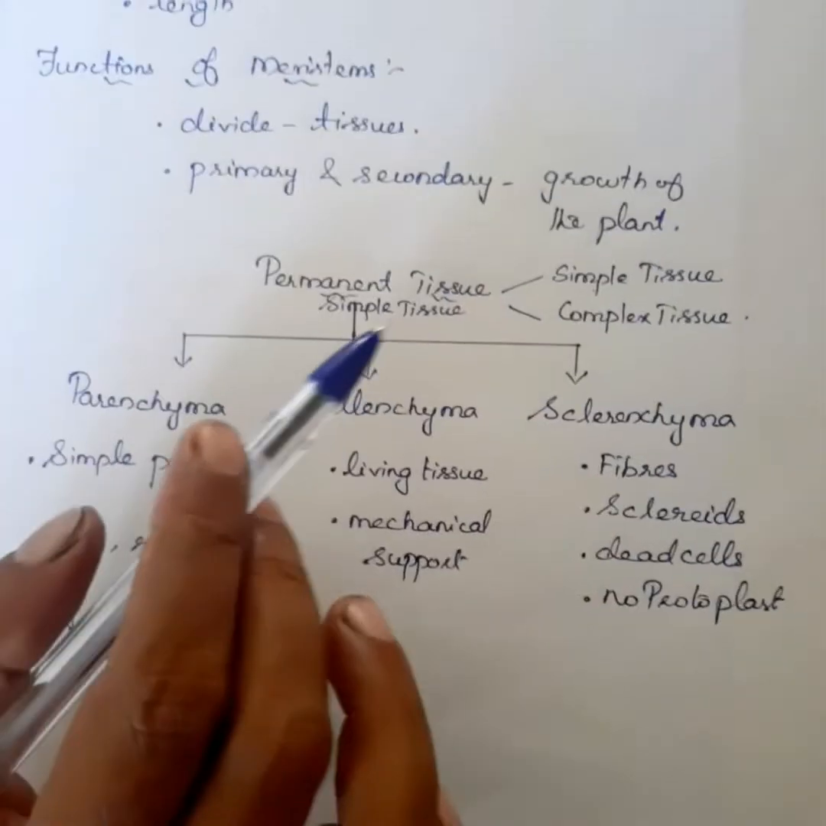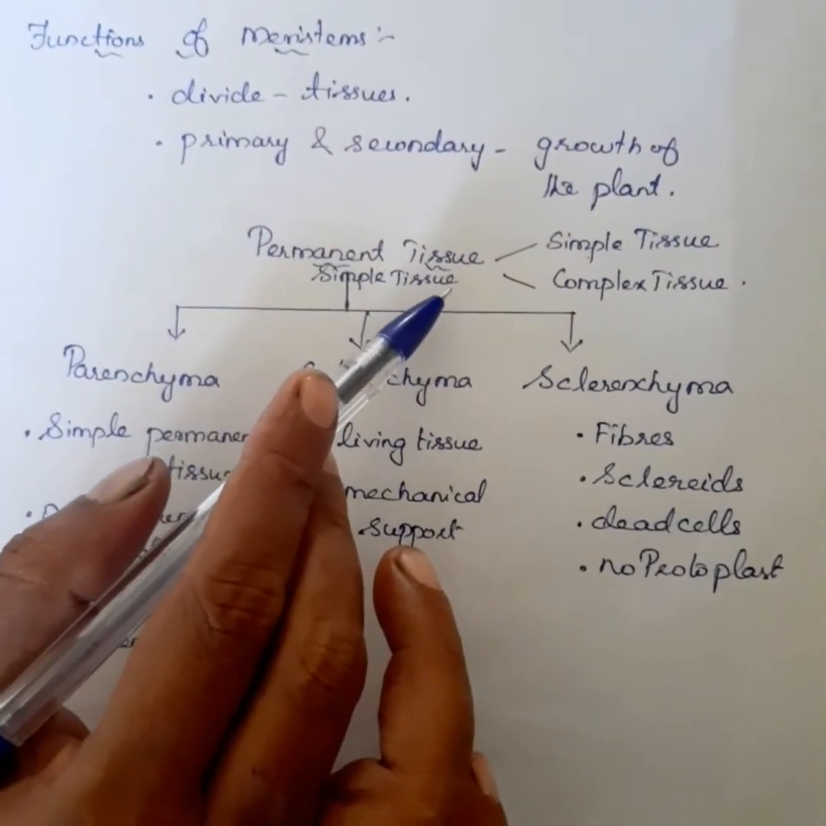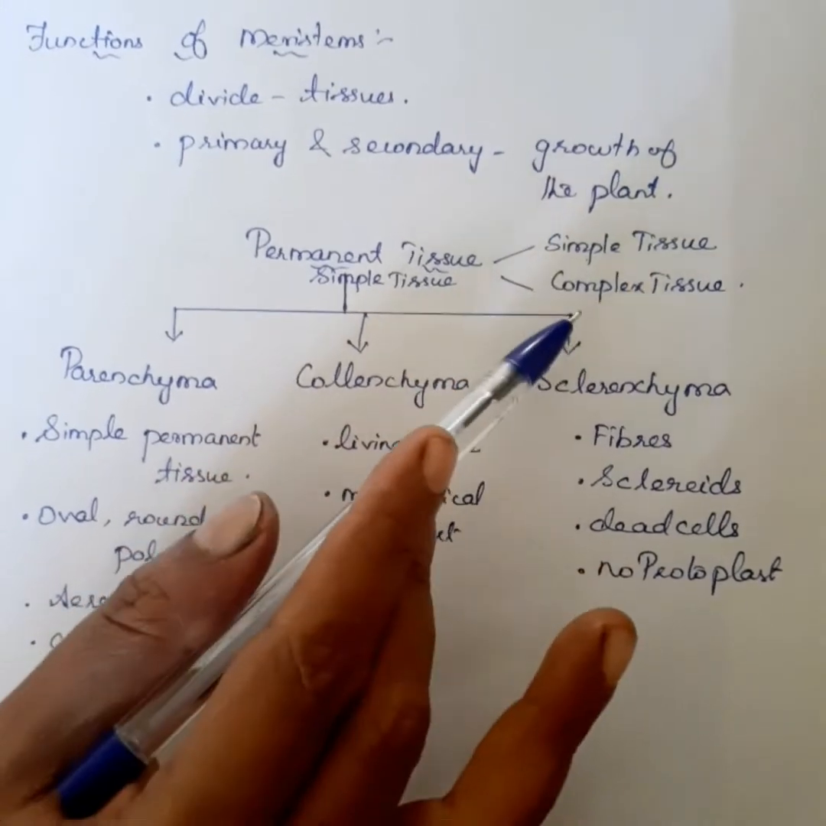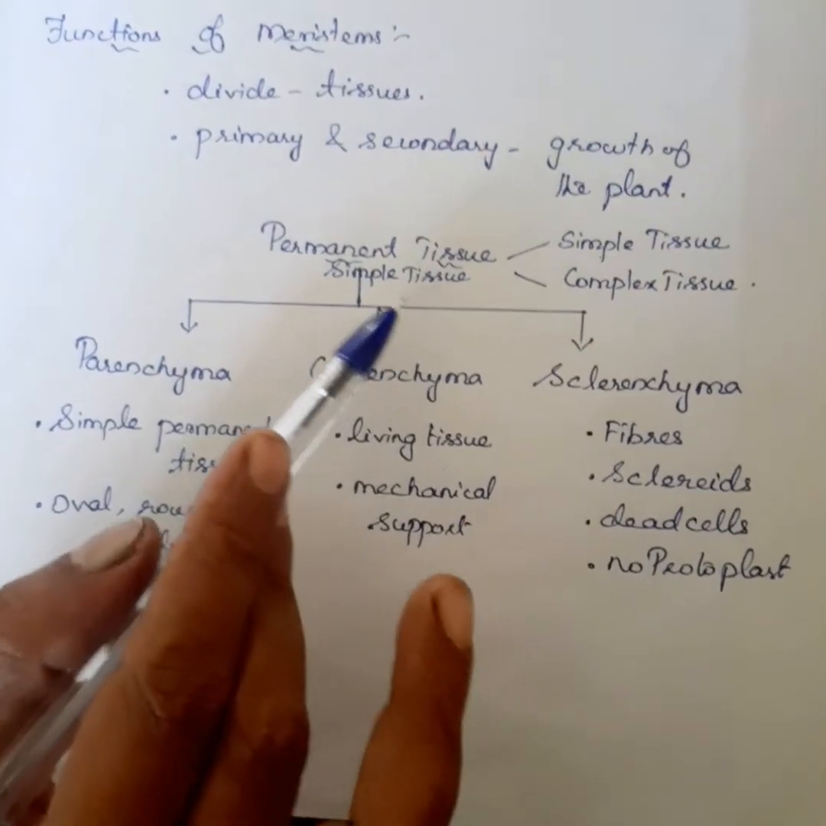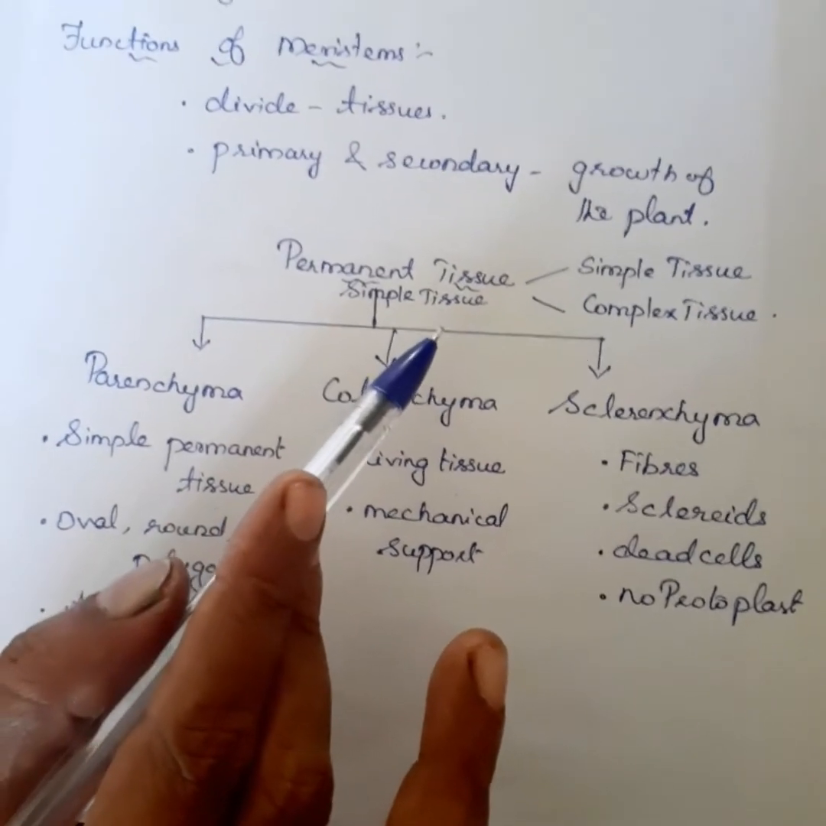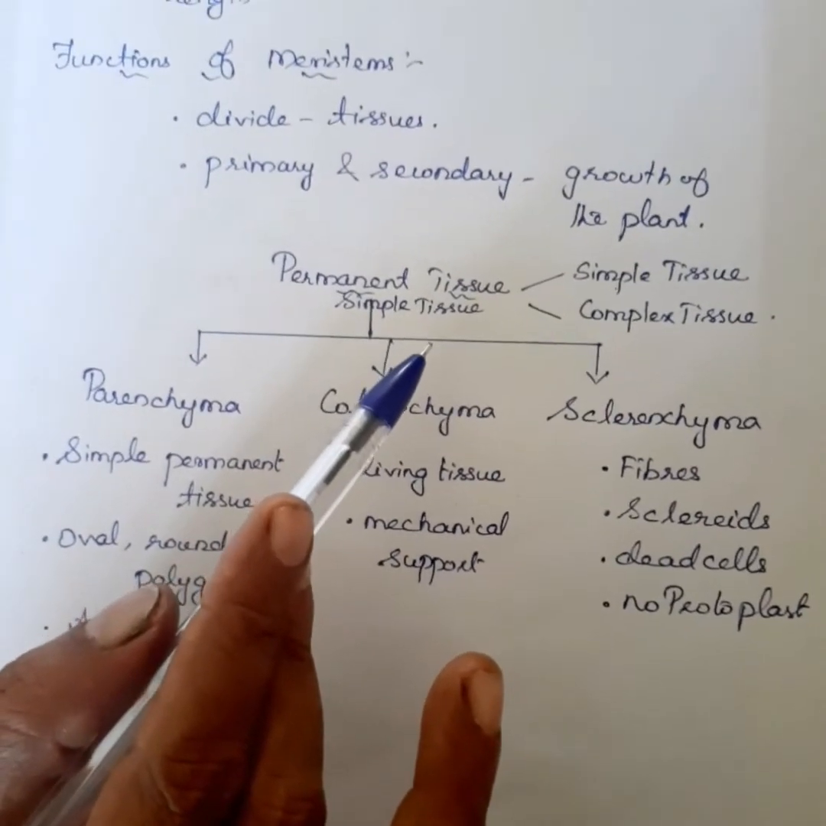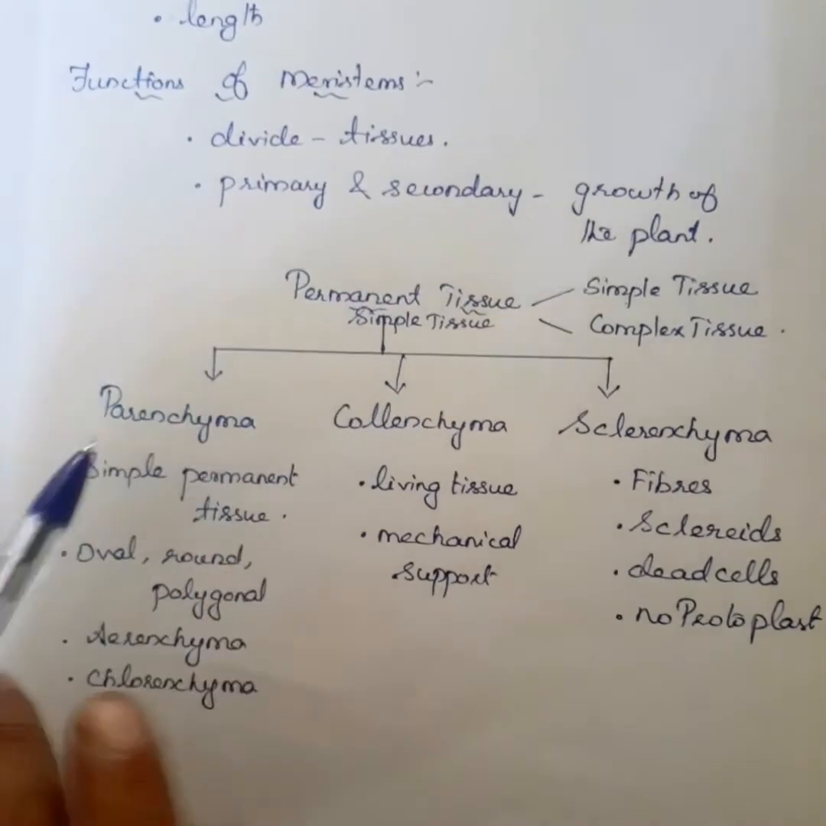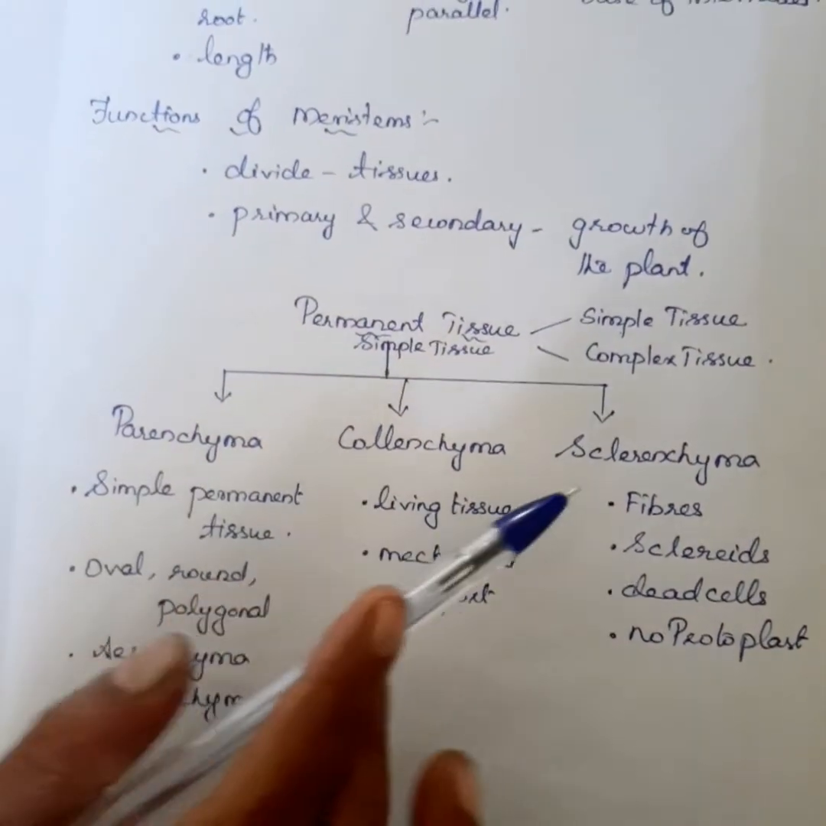The permanent tissue is divided into 2 types: simple tissue and complex tissue. Simple tissue is made up of the same kind of cells, so it is called homogeneous tissue. Examples: parenchyma, collenchyma, sclerenchyma.